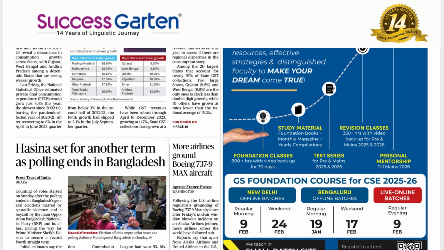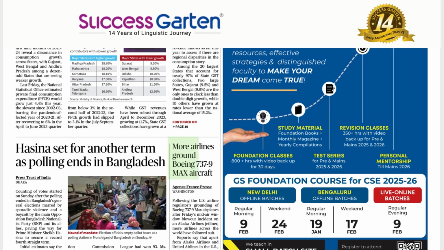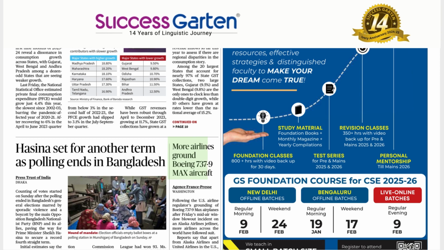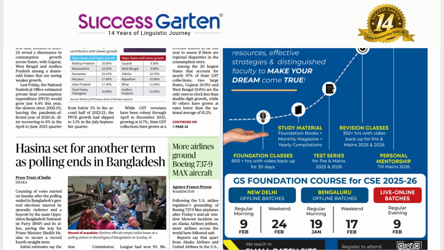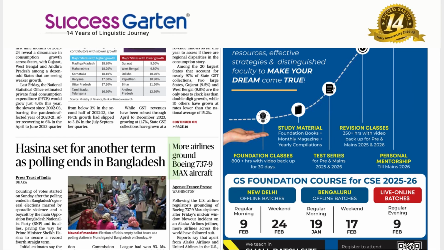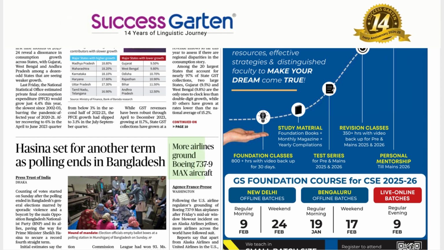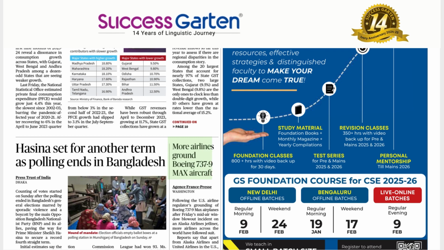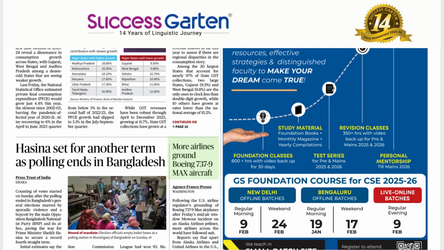Now we come to the last item of the day. More airlines ground Boeing 737-9 MAX aircraft. Superficially, it seems to be very tricky. More airlines ground. As we know, the word ground, G-R-O-U-N-D, can act as a verb and a noun. Ground is basically the surface of the earth. But here it is more airlines ground, so that must be a verb. Here the word ground must be in its meaning related to transportation. That is a very important observation.